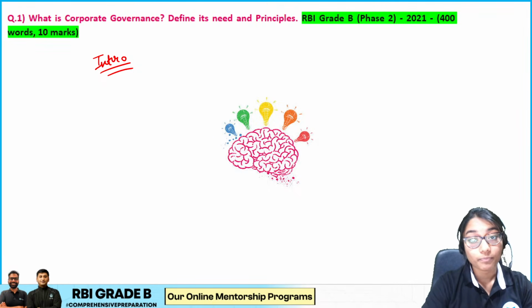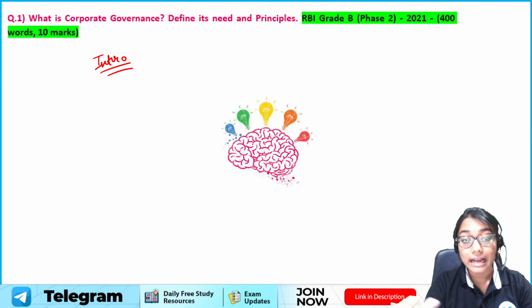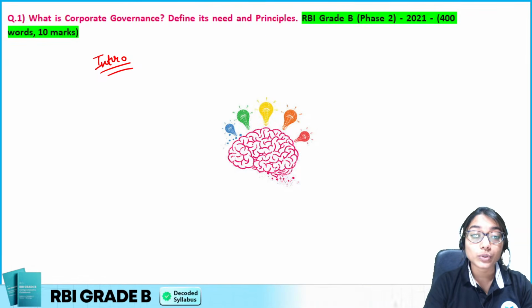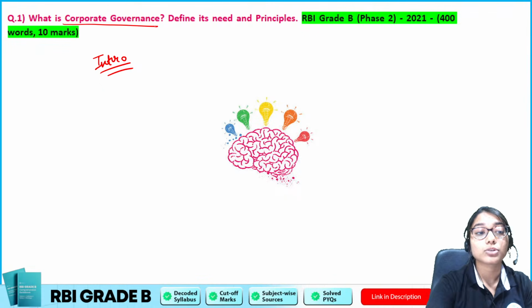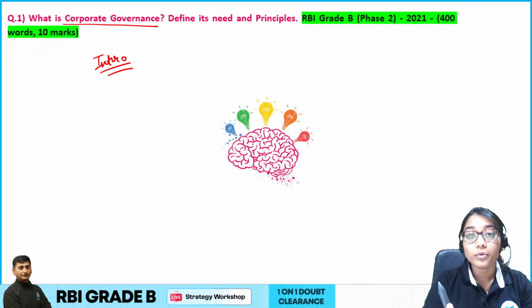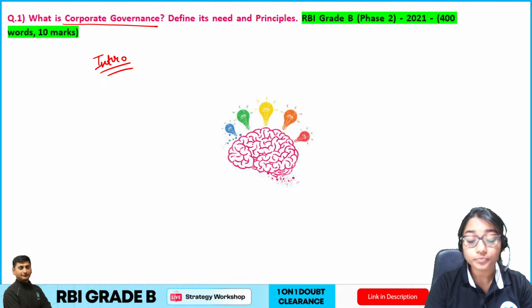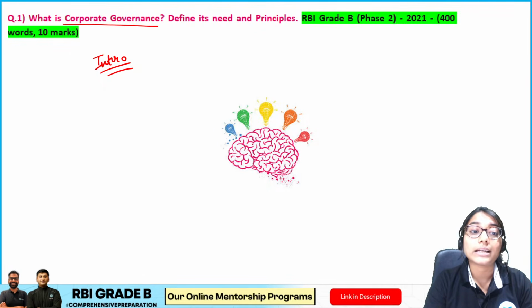So basically, by now you must have an idea how we are supposed to start our answer with an intro. So let us have a try, right? In our intro, my first statement must be what? I straight away have to define what is corporate governance, as asked in the question. Simple, right? So what do we write about corporate governance? Can I see your answers in the chat, please? What exactly is corporate governance?